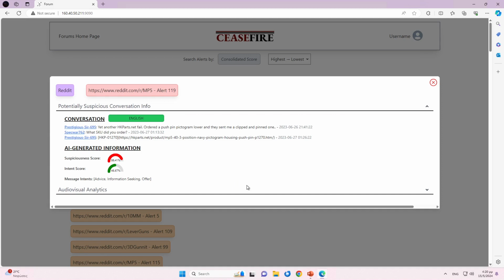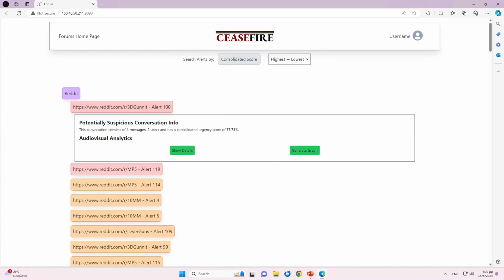A supplementary intent score is produced based on the intent sequence and presence of specific intents, as can be seen here. Here the intent score is 46.67%. The second artificial intelligence model employs machine learning to assign a suspiciousness score to each conversation. This model has been trained on expertly annotated conversations. The consolidation of these 2 scores forms the urgency score displayed in the summary.